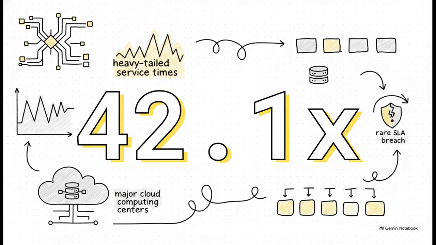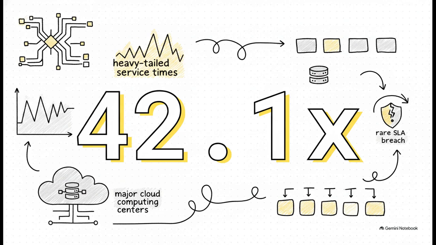So, the real test is what happens when we throw a really messy real-world problem at it, right? The researcher tested Q8 on a non-Markovian queue. That just means the system has a memory of past events, which creates highly unpredictable, heavy-tailed service times. It's exactly the kind of chaotic workload you see in major cloud computing centers where there is no simple math to save you. And the results?